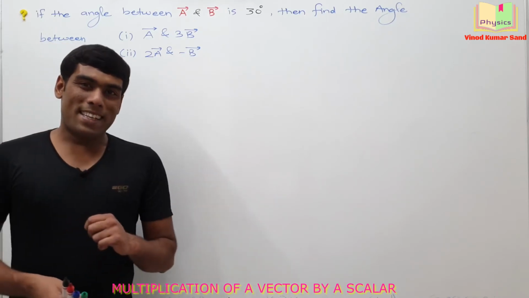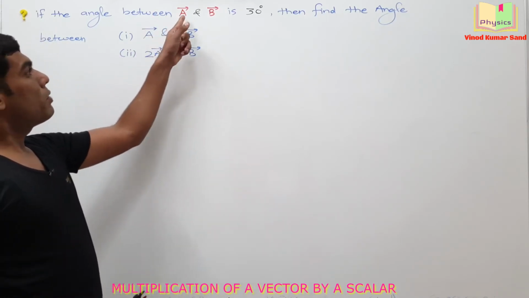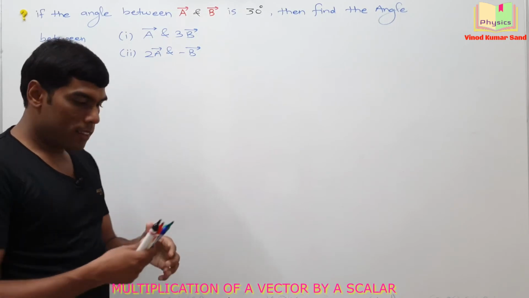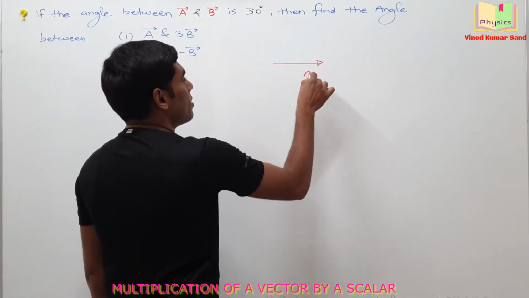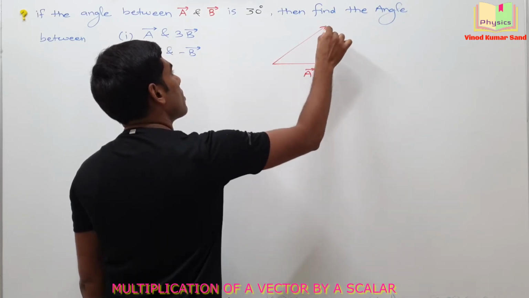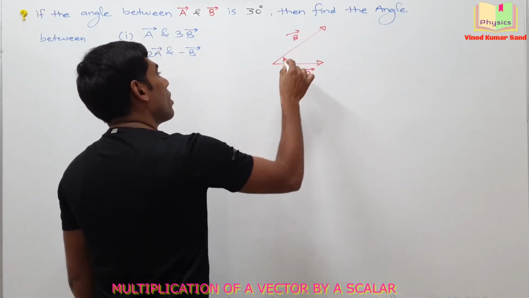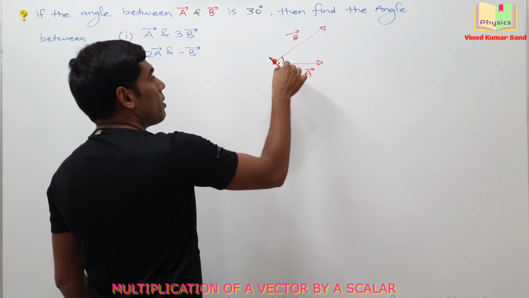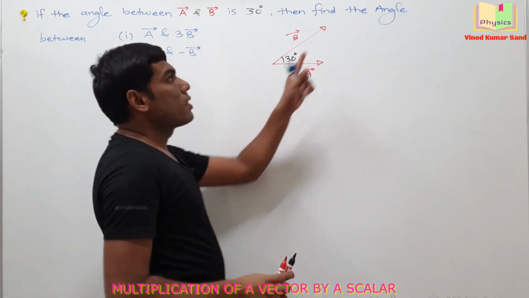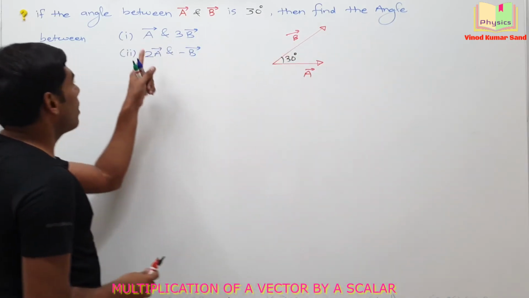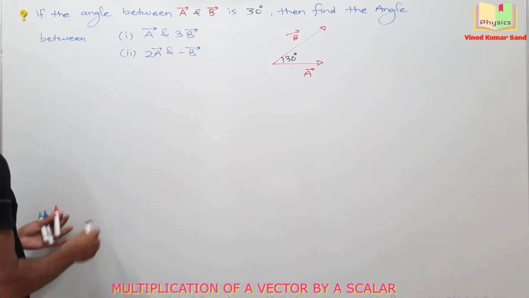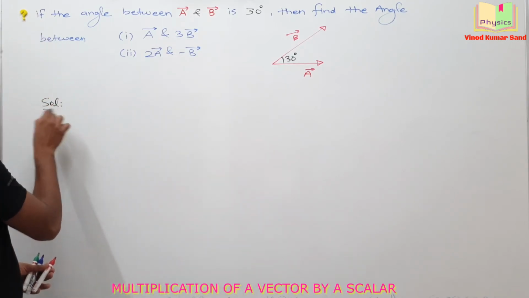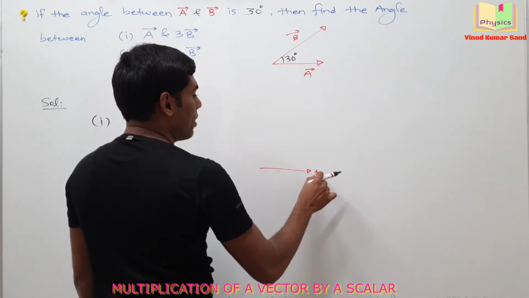Here we have a nice example. If the angle between A vector and B vector is 30 degree, so I am representing that. Let's say this is A vector and this is the B vector. According to the question, angle between them is 30 degree. Then we have to find the angle between A vector and 3B vector. The solution part is also pretty simple. This is the A vector.